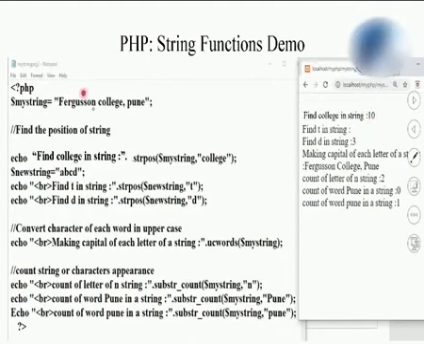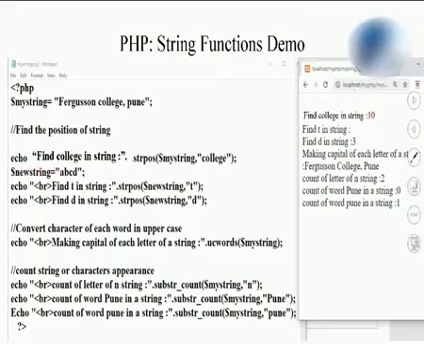Students, over here observe the position of the college word. If you count the characters, it comes to 11. So why is it printed 10? Because the numbering is given from 0. So 0 will be assigned to F, then 1 is for E, and so on. If you count in such a way, you will get the 10th position for college.